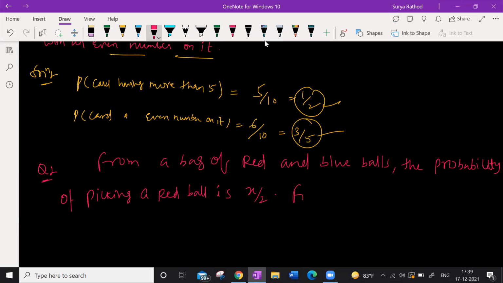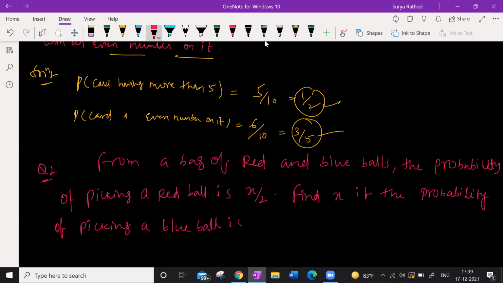All right, find x if the probability of picking a blue ball is 2 by 3.